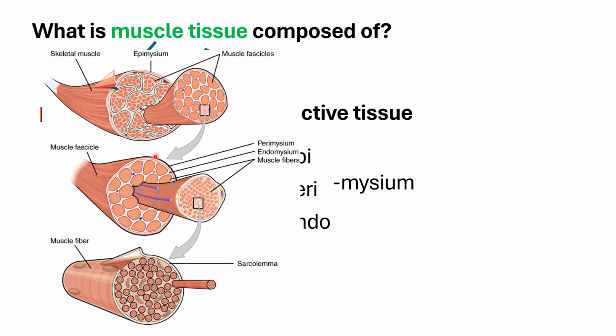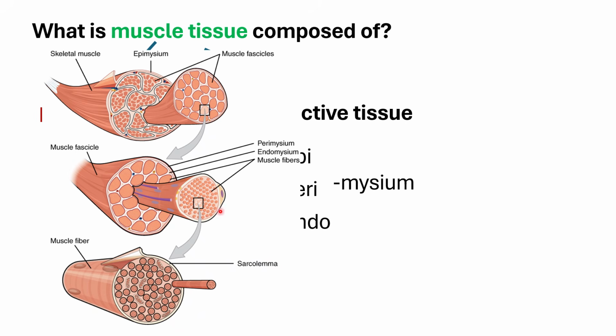And then within it would be your muscle fascicles, and each muscle fascicle is covered by your perimysium. And in each muscle fascicle, you have your muscle fibers or muscle cells, and each muscle fiber or muscle cell is covered by your endomysium.